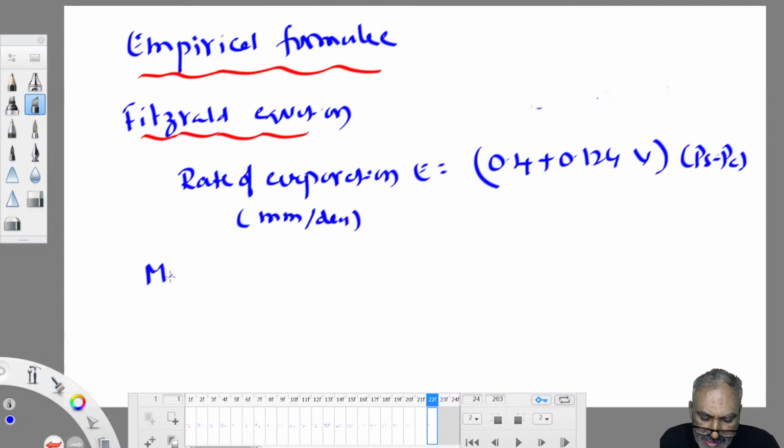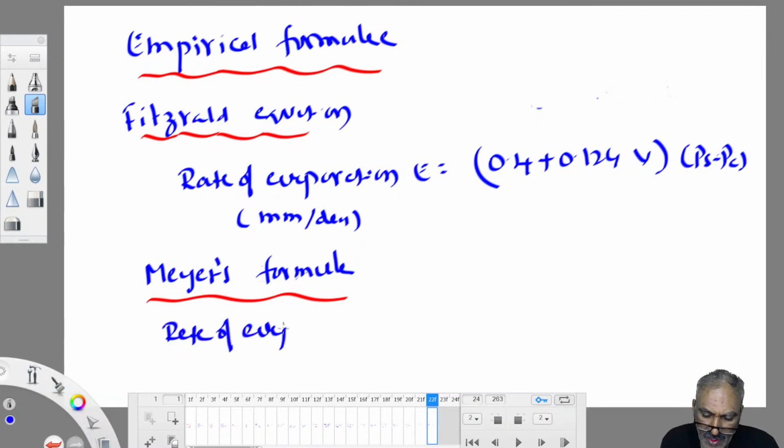Similarly, Meade's equation or Meade's formula will give evaporation loss per month. So many formulas like this are available, and you can use them. Almost half a dozen formulas are there. In Meade's formula, we get evaporation loss straight away in mm per month.